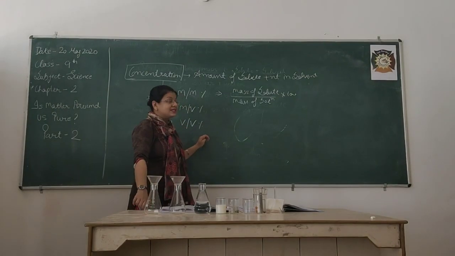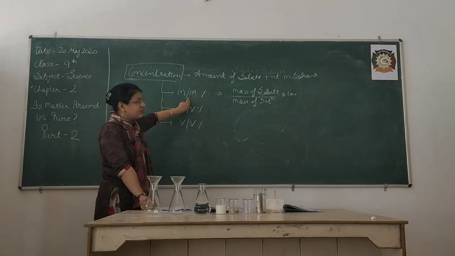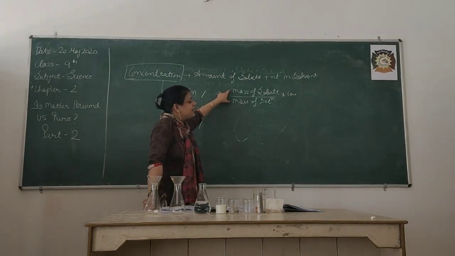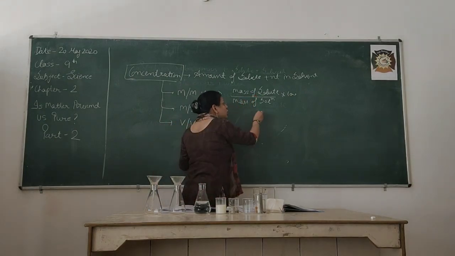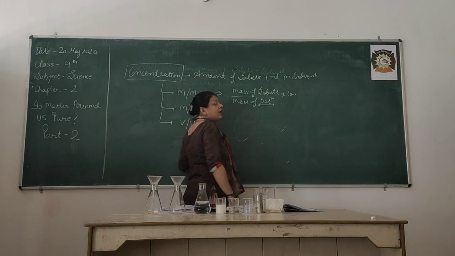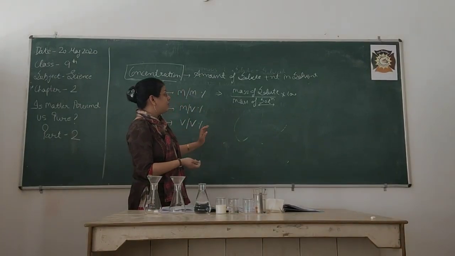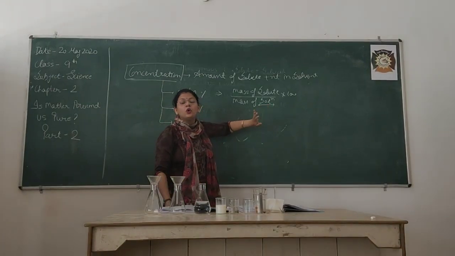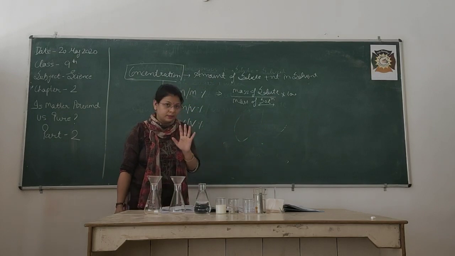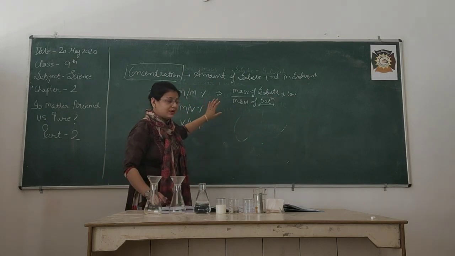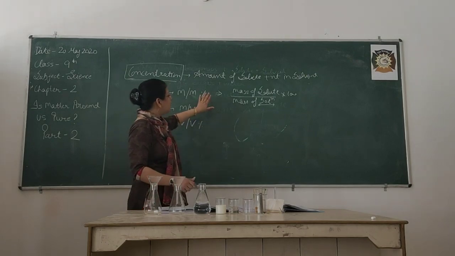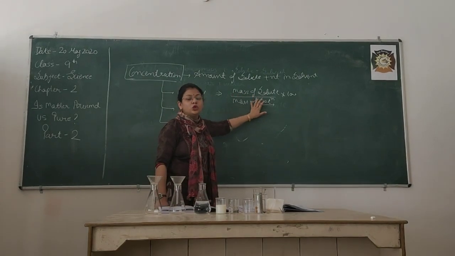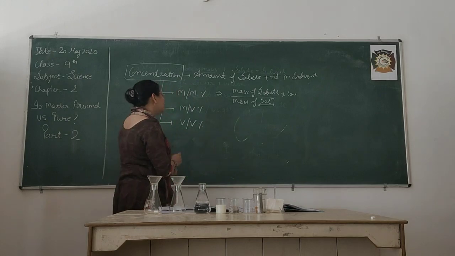In mass by mass concentration, we take the mass of both: the mass of solute in the numerator and the mass of solution in the denominator. The main thing here is solution. Here you are not going to use the term solvent. I will clarify it with a numerical example. Till now, the formula is mass of solute upon mass of solution into 100.